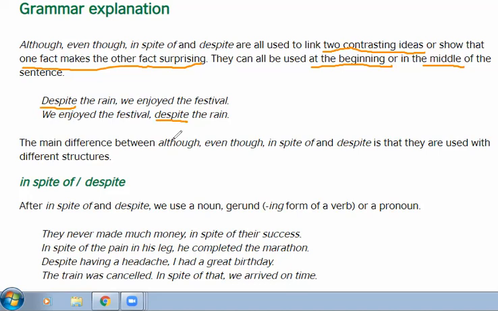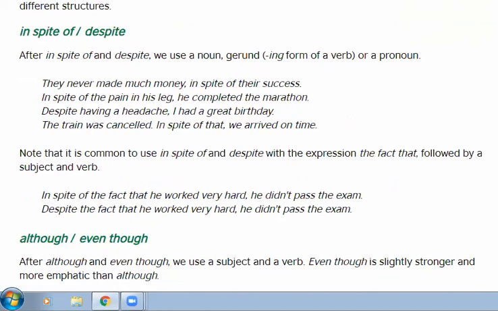The main difference between although, even though, in spite of, and despite is that they are used with different structures of the sentence. Now, let's have a look at how they are used in different sentence structures. In spite of and despite. After in spite of and despite, we use a noun, a gerund, the ing form of a verb, or a pronoun. These three things are used.